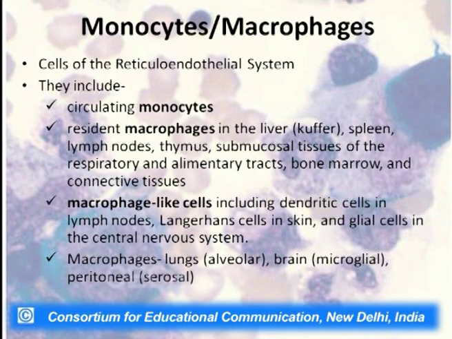Now, you must understand, we had discussed it previously also in one of the previous slides, that monocytes are always circulating in the blood. If it is blood borne, it has to be a monocyte. If it is blood borne and phagocytic, it has to be a monocyte. If it is tissue borne, we call it a macrophage.